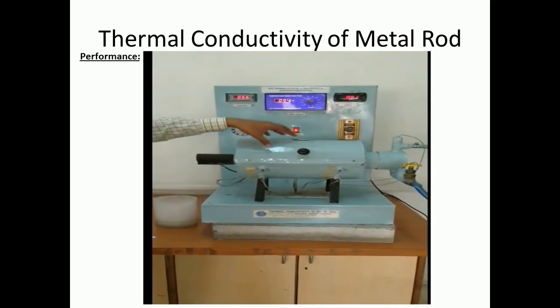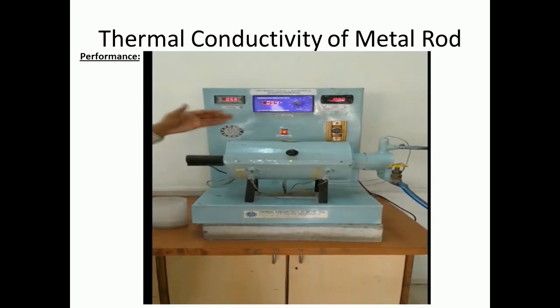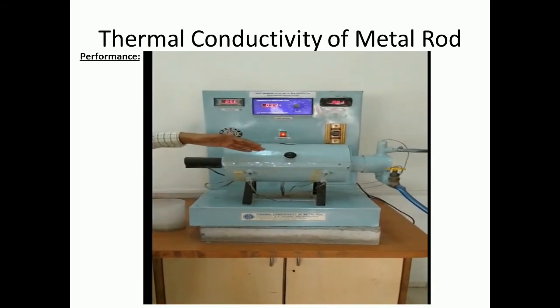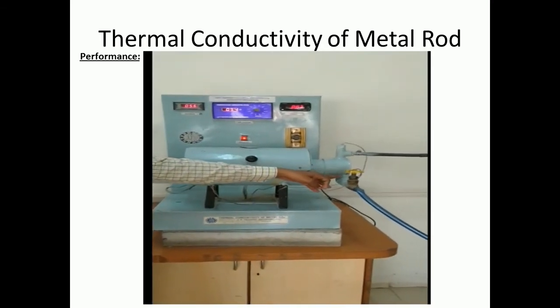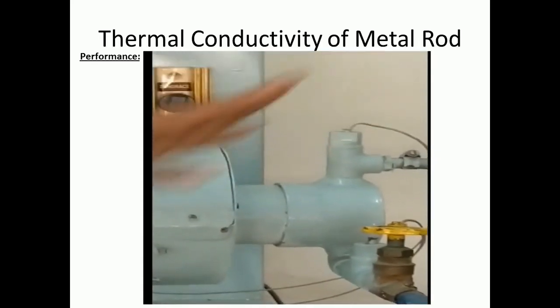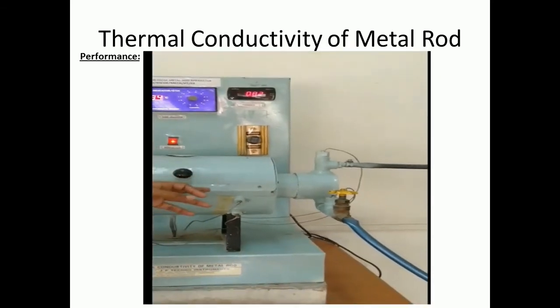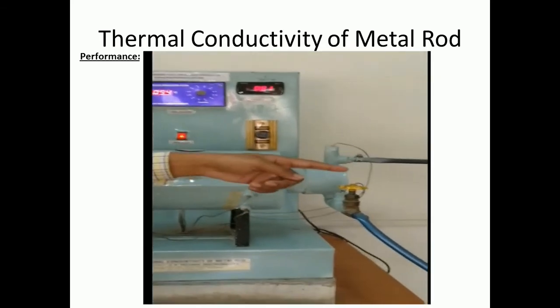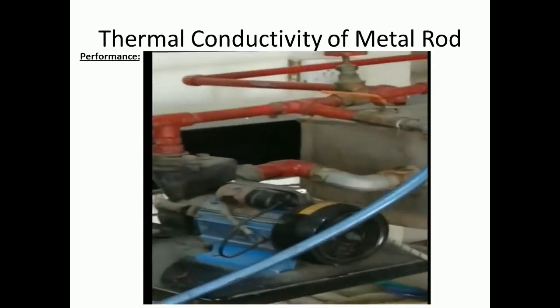insulation. On that insulation the 4 thermocouples are mounted from T7 to T10, and you can see the last 2 thermocouples are mounted here. This is T11 which is the water inlet, and T12 which is the water outlet. At the start of the experiment I have explained that in this particular experiment you have to supply the water from a centrifugal pump. You can see the rest of the arrangement on that side.